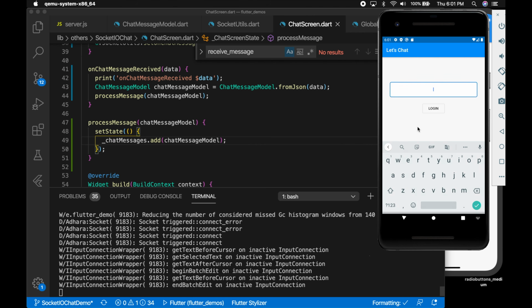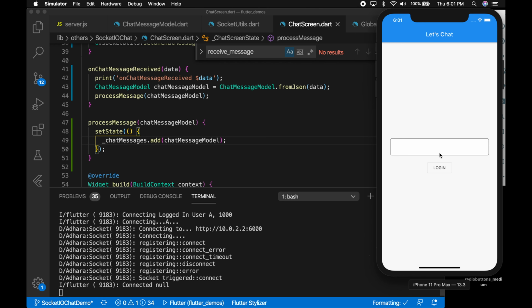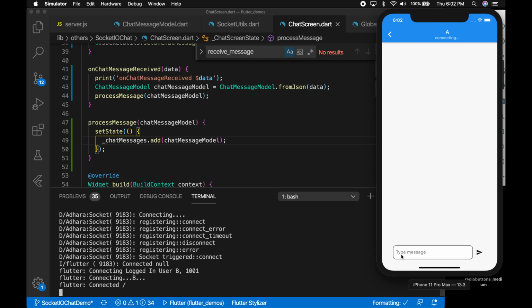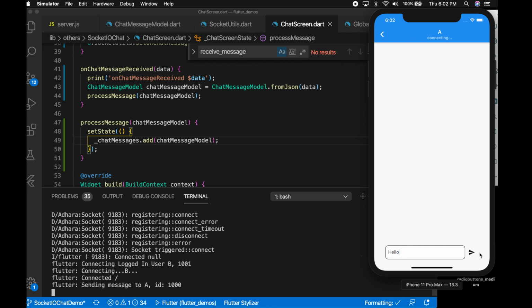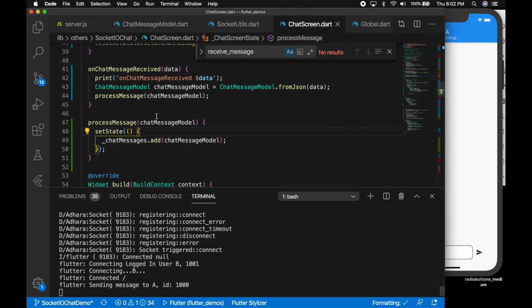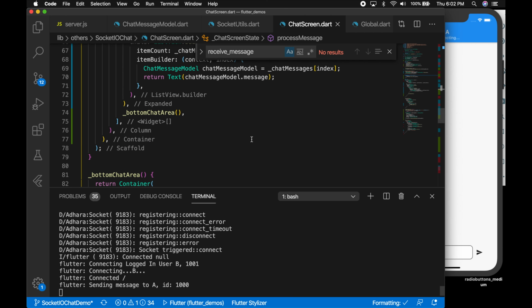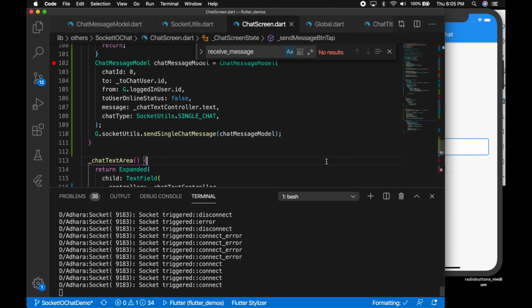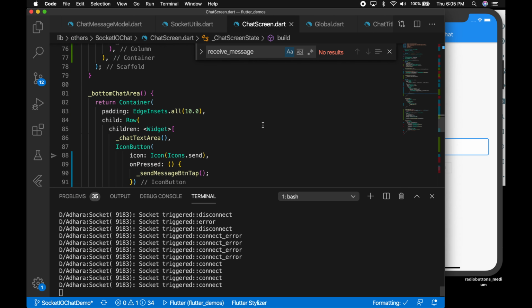Okay, let's clear the logs and log in with A in Android and B in iOS. Okay, let's send a message. Okay, yeah, let's see. Okay, the process message. So we need to call the process message inside the list, right?